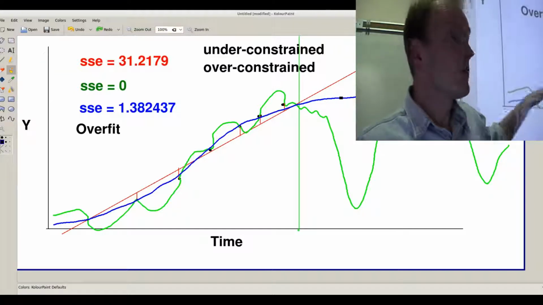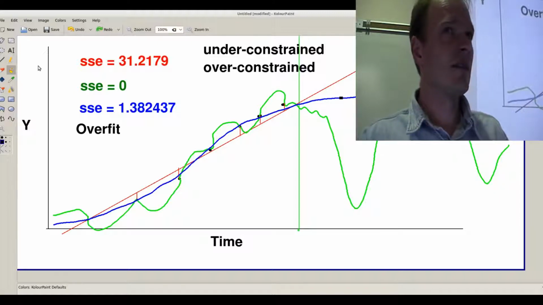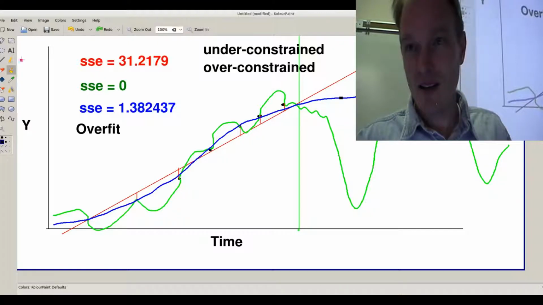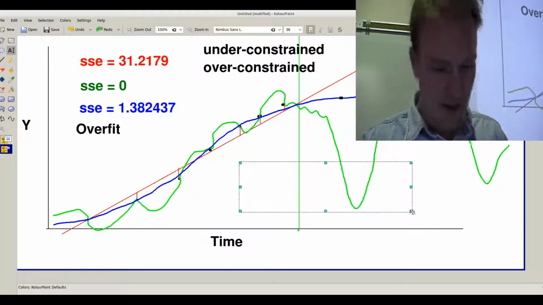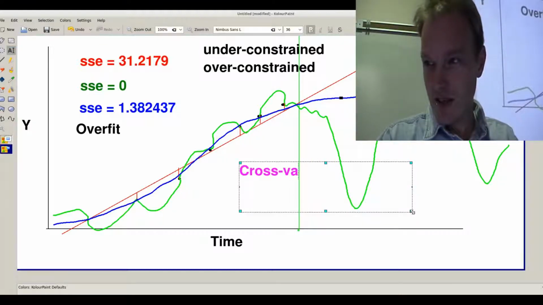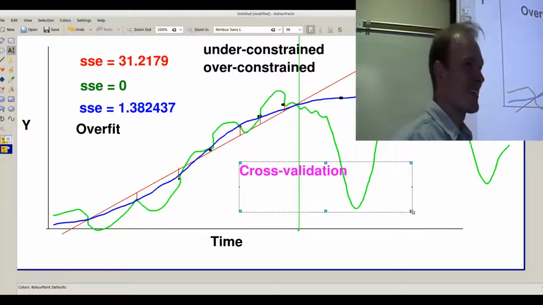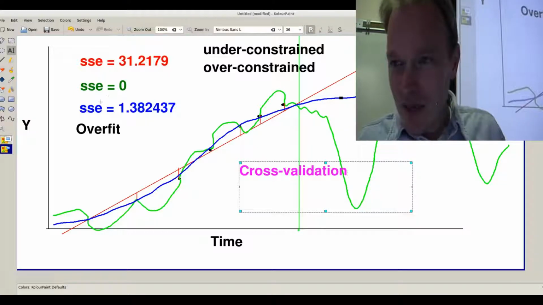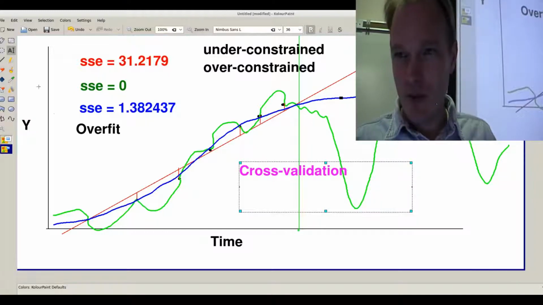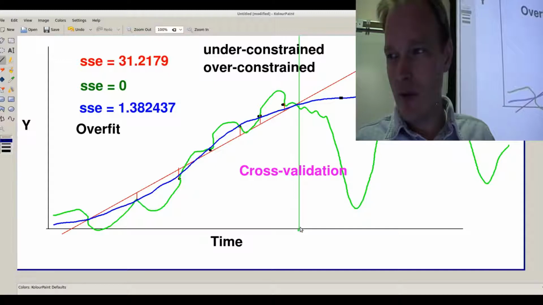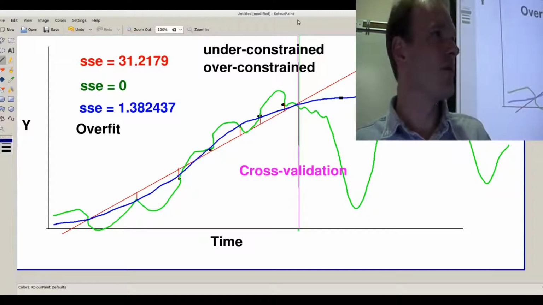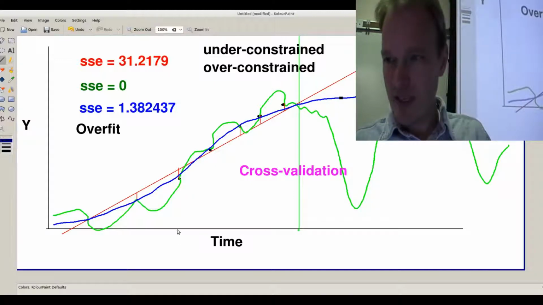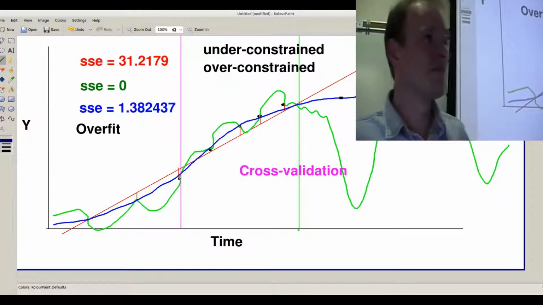Anybody done anything like this before? All right, I'll tell you what I'm fishing for. I am fishing for somebody to say the word cross-validation. Yeah, here's what cross-validation is. Basically, imagine we took half of our data points. Well, imagine even though now is right here and this is all the data we've really got, suppose we pretend now is right then.